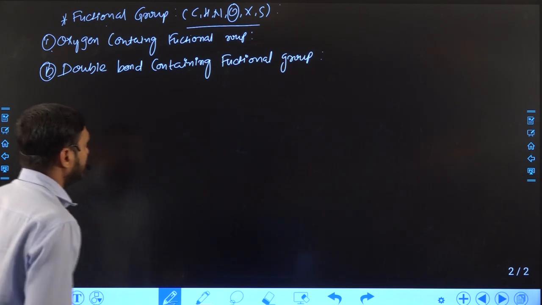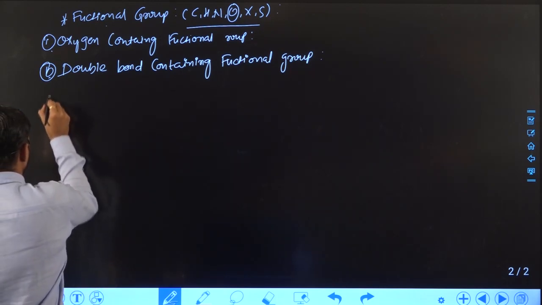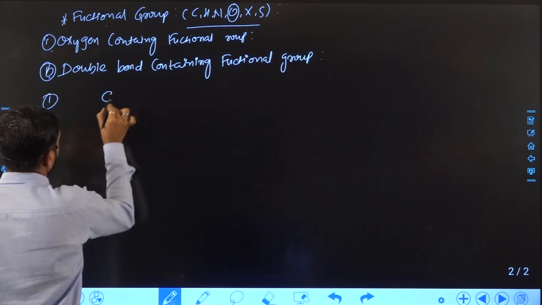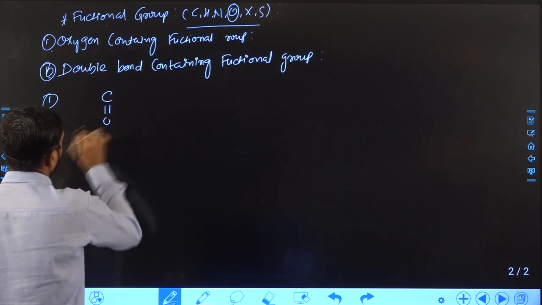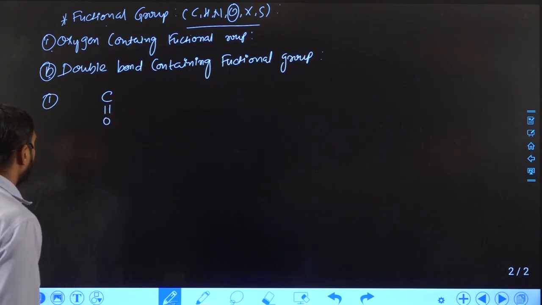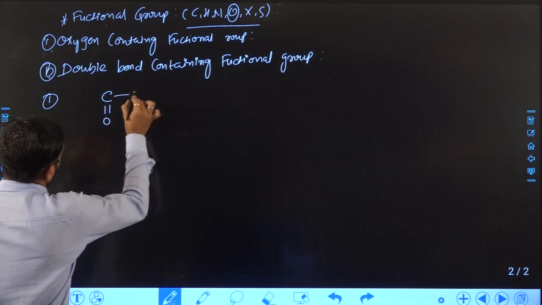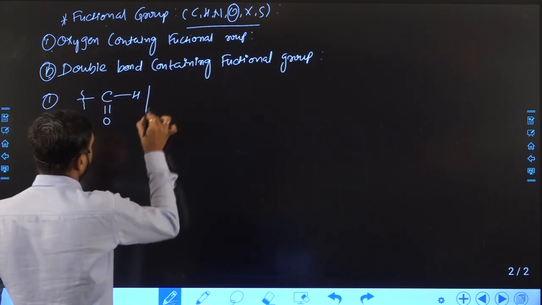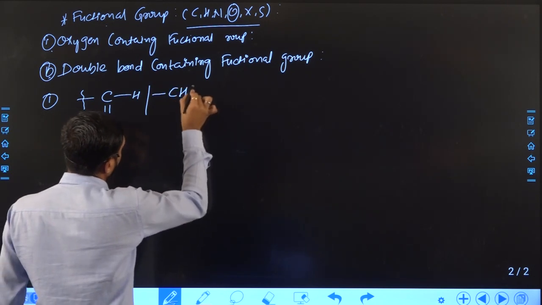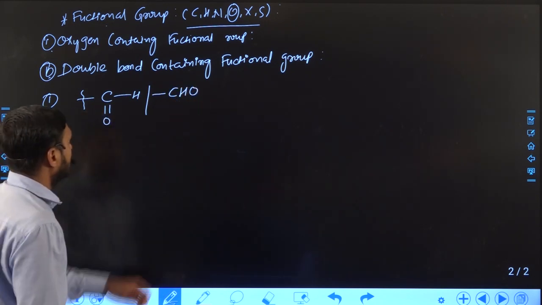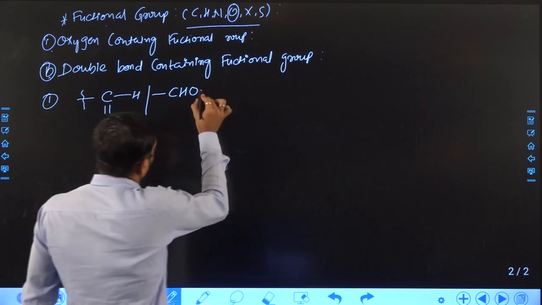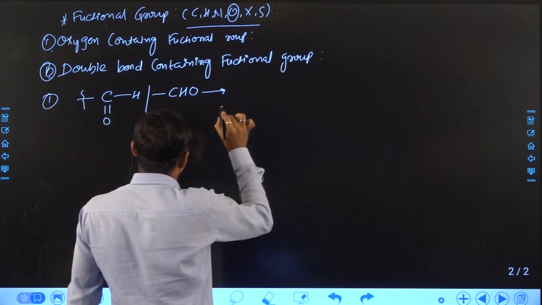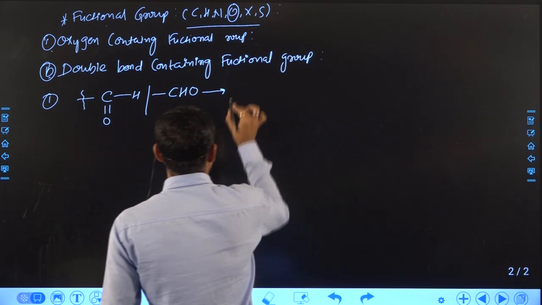In this case, the first functional group: suppose oxygen is attached with carbon by a double bond, and carbon is attached with hydrogen on one side and an alkyl group on the other side. We can write the functional group like this, and it is also known as CHO. So this functional group we call aldehyde.